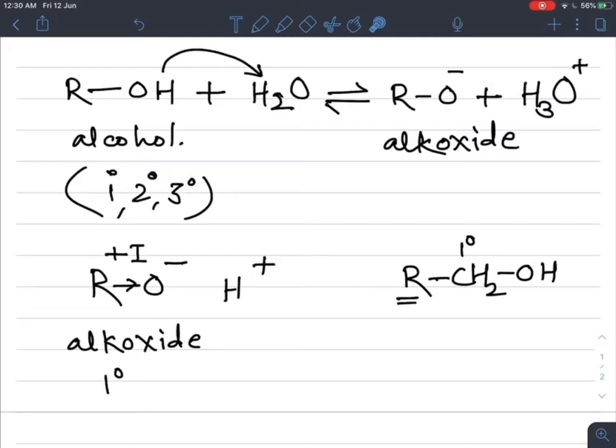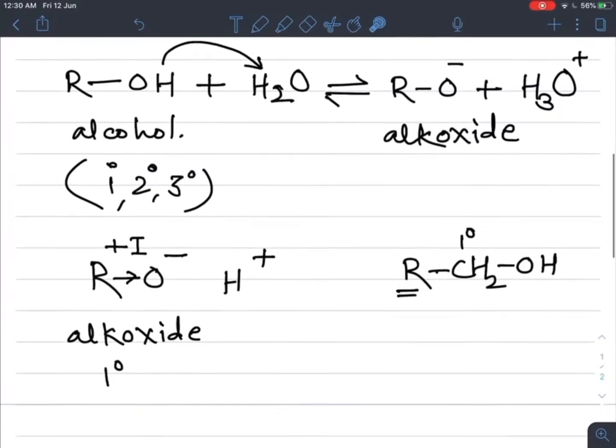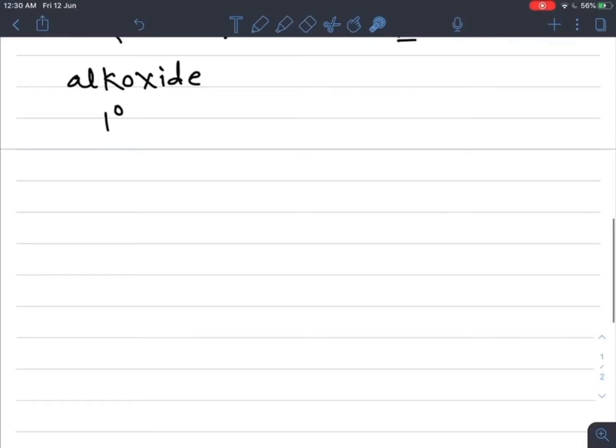Now what happens in phenol? If we take the structure of phenol, ArOH, that is the OH group attached to this benzene ring. This is the benzene ring.